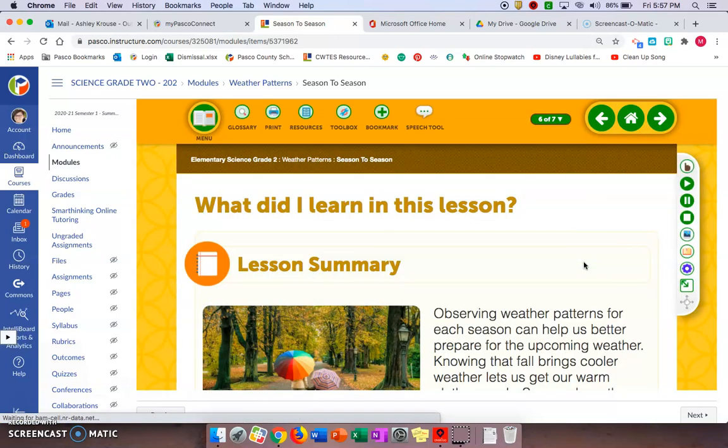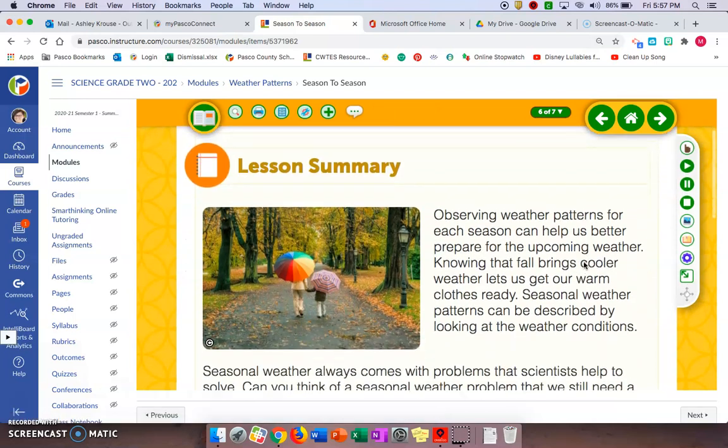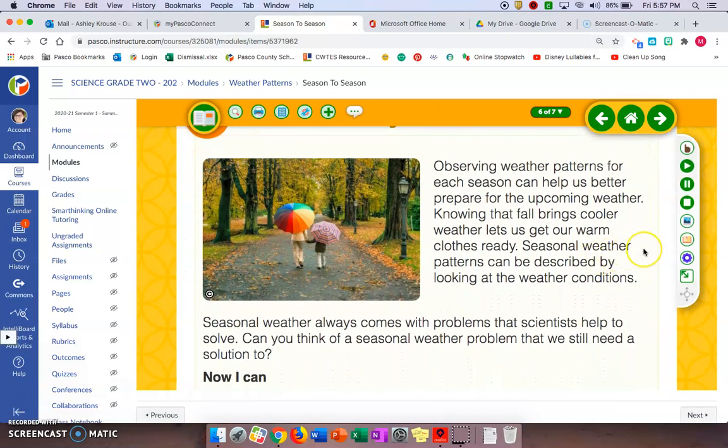What did I learn in this lesson? Lesson summary. Observing weather patterns for each season can help us better prepare for upcoming weather. Knowing that fall brings cooler weather lets us get our warm clothes ready. Seasonal weather patterns can be described by looking at the weather conditions. Seasonal weather always comes with problems that scientists help to solve. Can you think of a seasonal weather pattern that we still need a solution to?